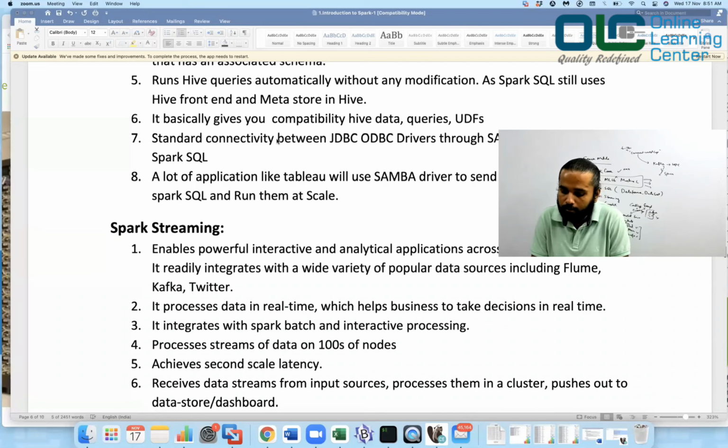So it can run the Hive query automatically without any modification, as Spark SQL still uses the Hive frontend and Metastore in Hive. So you have a Hive up and running. You used to write a Hive query, and that Hive query was running as a MapReduce job. But now you want to run it the Spark way as well, and create some sort of RDDs and do some joins all together, providing a solution.